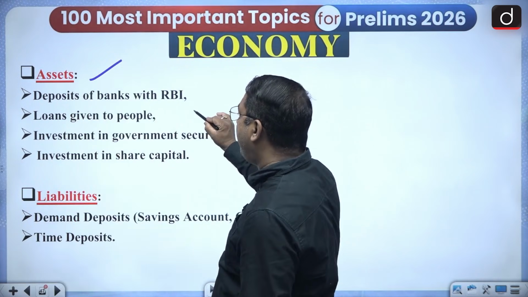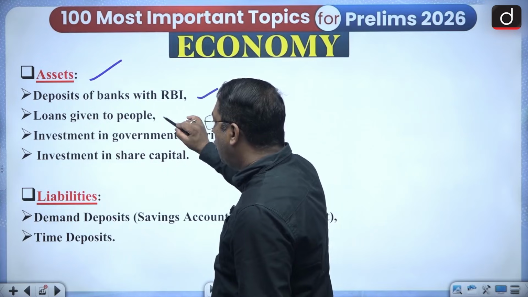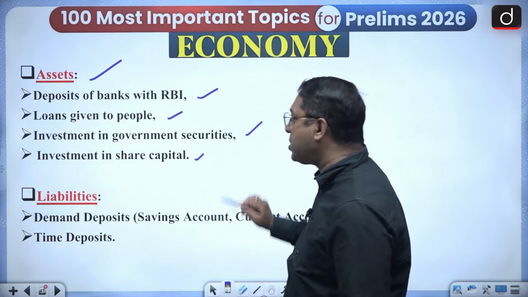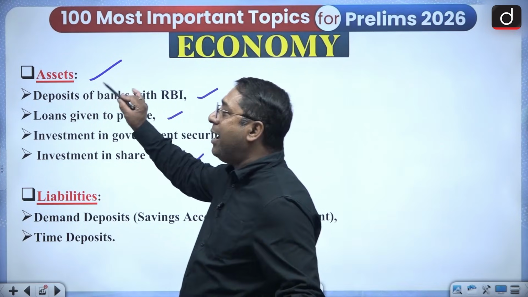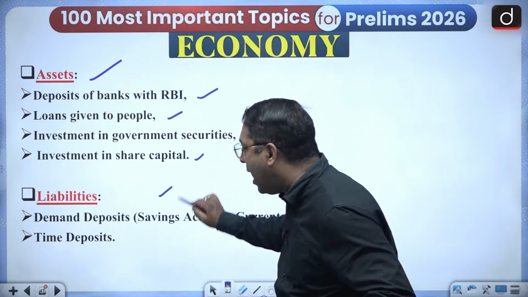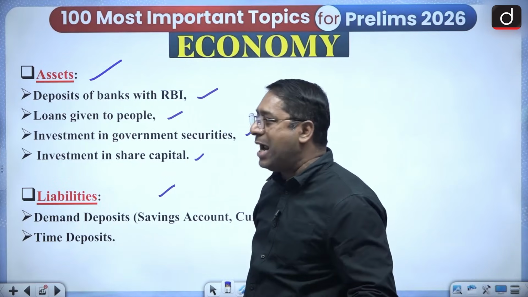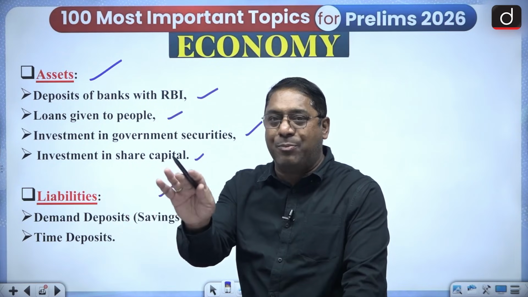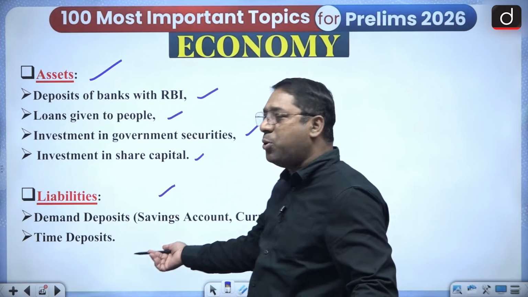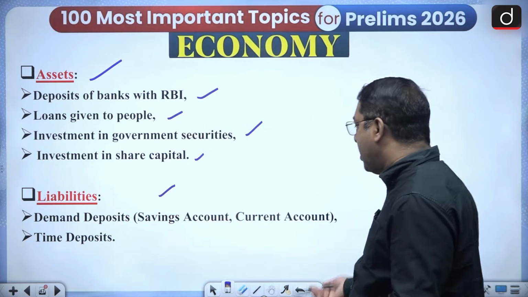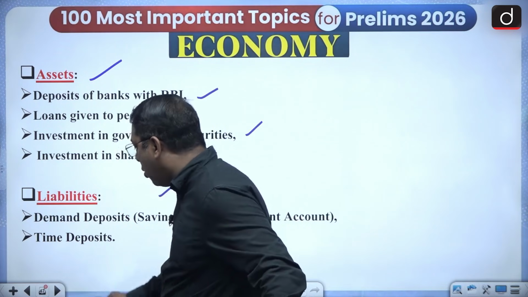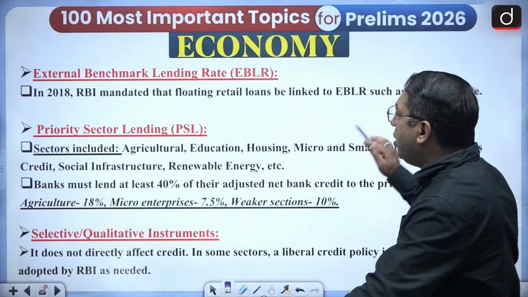The deposits of banks with RBI, the loans given to the banks, the investment in the government securities, and the investment in the share capital. These are the assets with regard to the commercial banks. And the liabilities are the demand deposits and the time deposits. The demand deposits can be the saving deposits, the current deposits, and the time deposits are all with regard to the fixed deposits and all. So these are the liabilities, these are the assets. So overall you are getting a revision of everything.